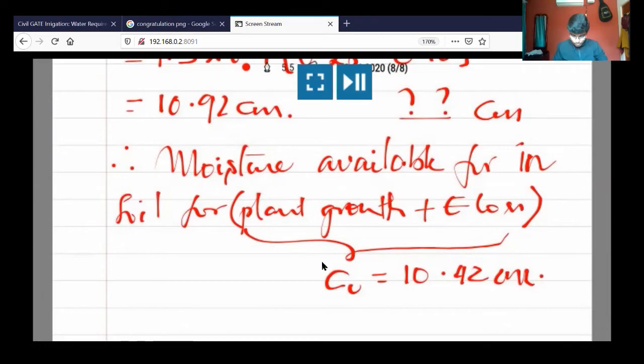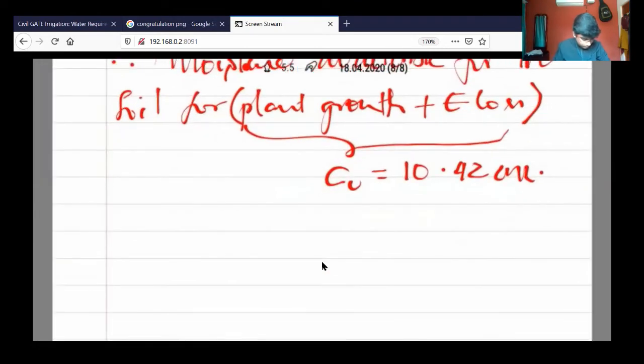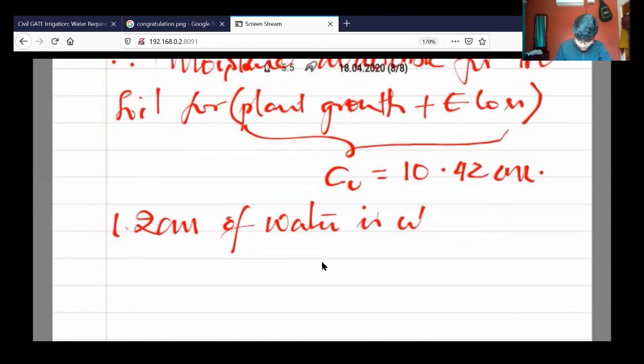So therefore 1.2 centimeter of water is utilized by the plant in one day.